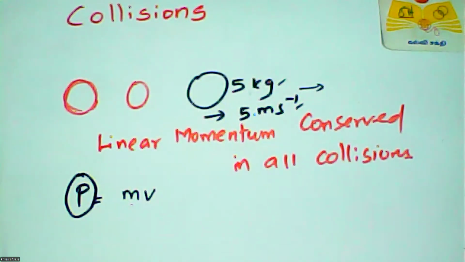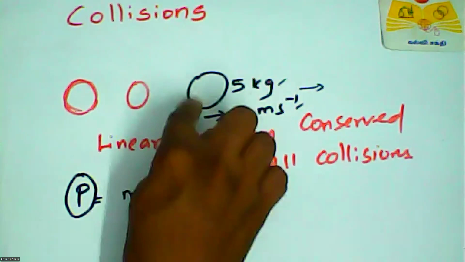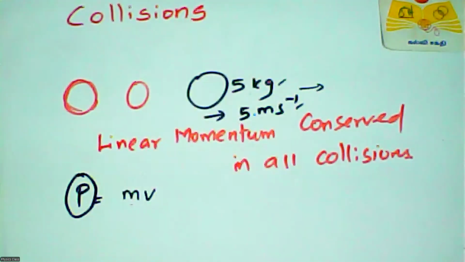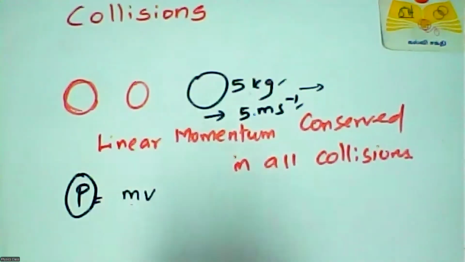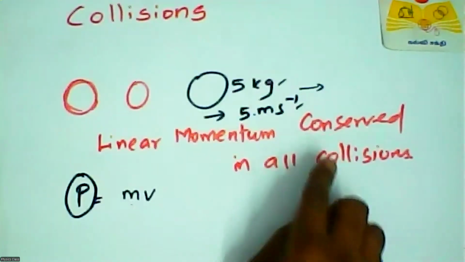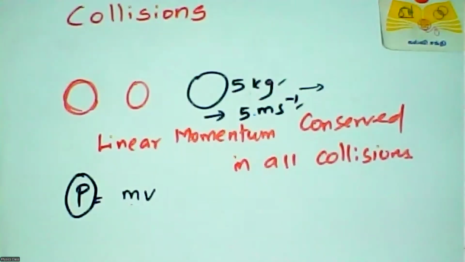If you multiply the mass of that object by its velocity, you get the momentum for that object only. This linear momentum does not change in any collision process. That means it is conserved. Conserved means it does not change. We can see that in the simulation.